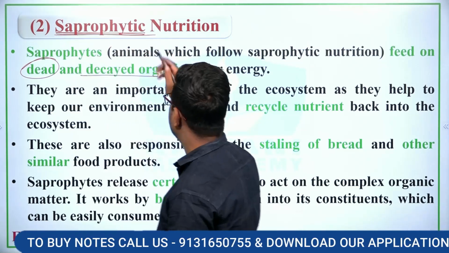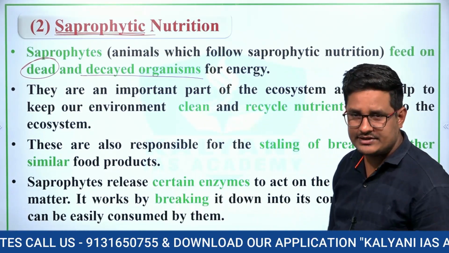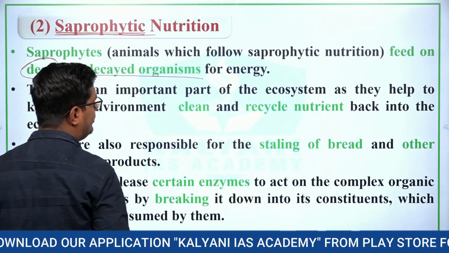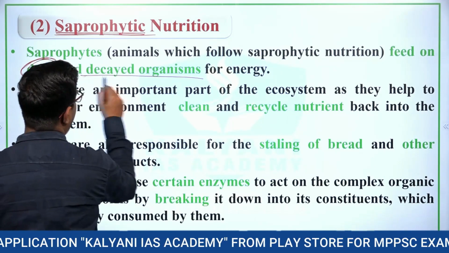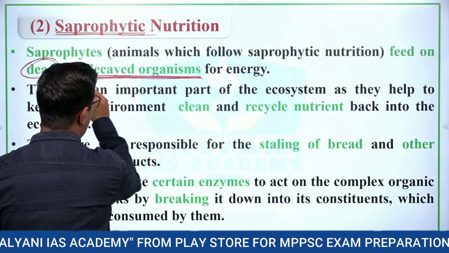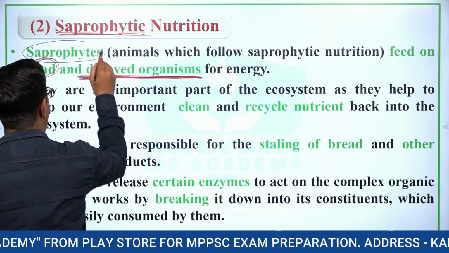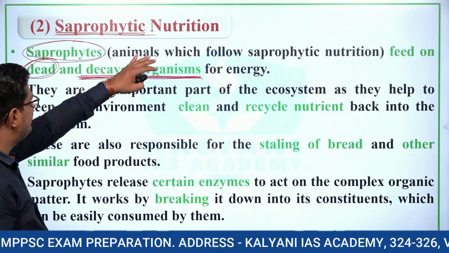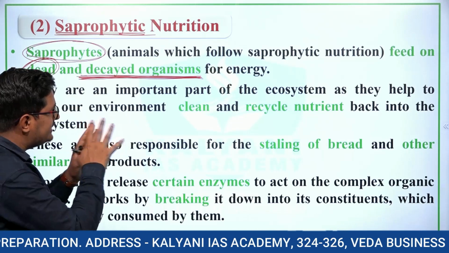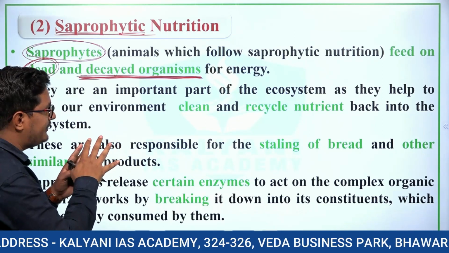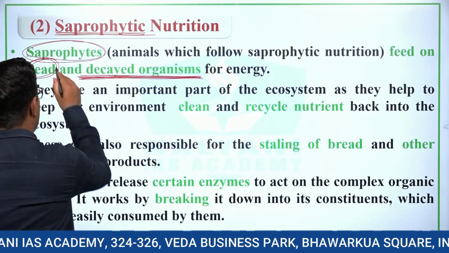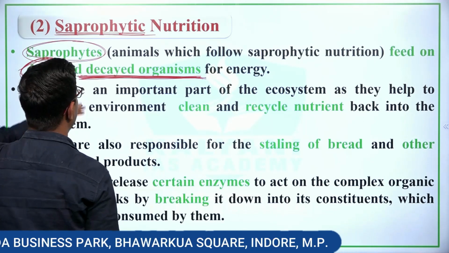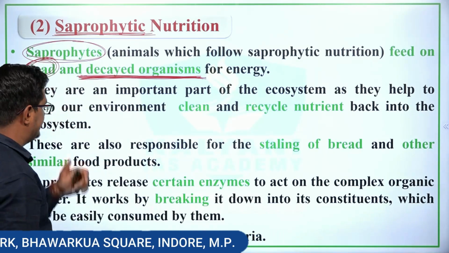Next is saprophytic nutrition. What is saprophytic nutrition? Organisms that obtain their food and nutrition from dead and decayed organisms are known as saprophytes, and this process is known as saprophytic nutrition. So when organisms obtain food and energy from dead and decayed organisms, they are known as saprophytes, and this process is known as saprophytic nutrition.